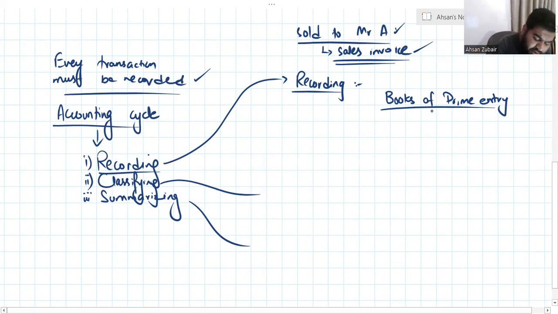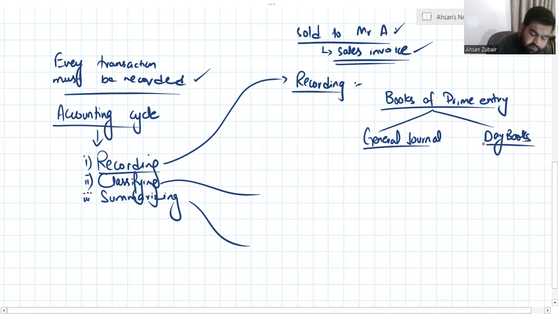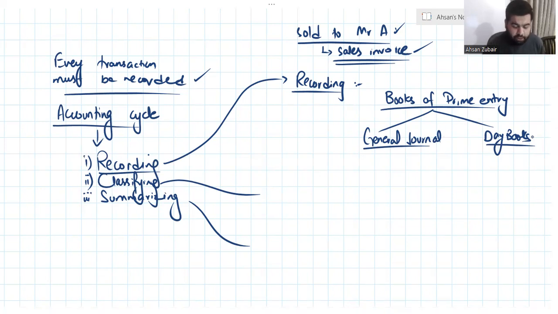Books of prime entry are basically divided into 2 types of books: general journal and day books. The business has two types of books of prime entry in which you have to record: general journal and day books. You must learn these names so that in future when I take these names, you don't forget.